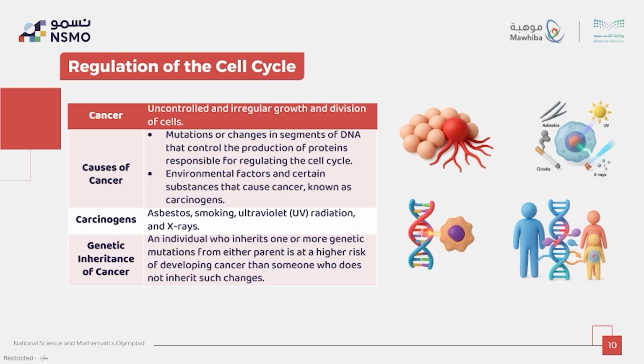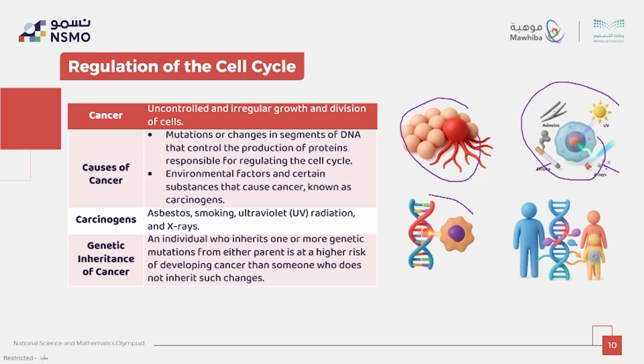Let's see the pictures here. This image shows a cluster of cells dividing rapidly and uncontrollably, representing tumor growth. The second image represents environmental factors that damage DNA, such as smoking, UV radiation, and asbestos.